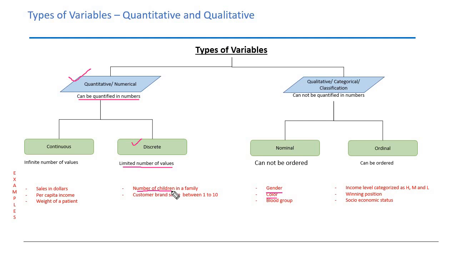You cannot say that this family has 3.1 children, right? That's not possible. It cannot be in decimals. Another example is a customer brand score between 1 to 10.